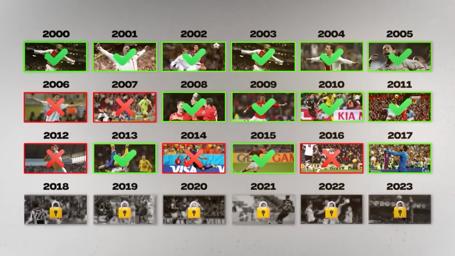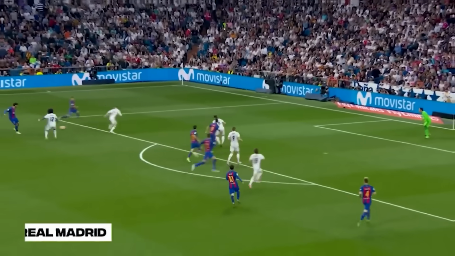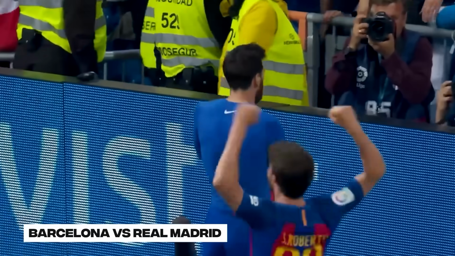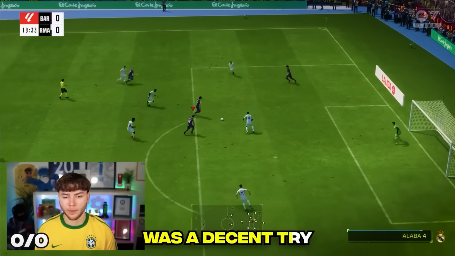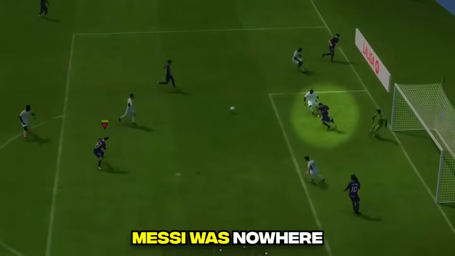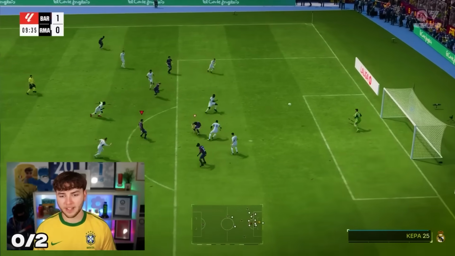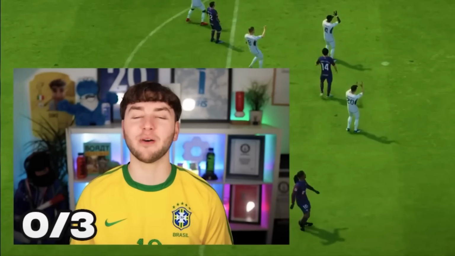Let's move on to 2017, which was Messi's iconic goal in the El Clasico against Real Madrid, where he took off his shirt and held it up to the camera. That marked his 500th goal and is one of the most iconic celebrations to this day. Our first attempt was a decent try. Messi! Oh my god. On our second attempt, Messi was nowhere to be seen, but he was back with a great effort on his third attempt. Messi! Oh, that was a better attempt.